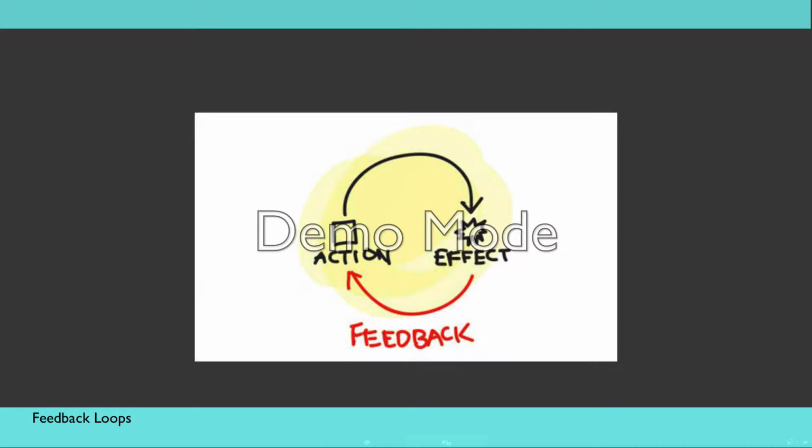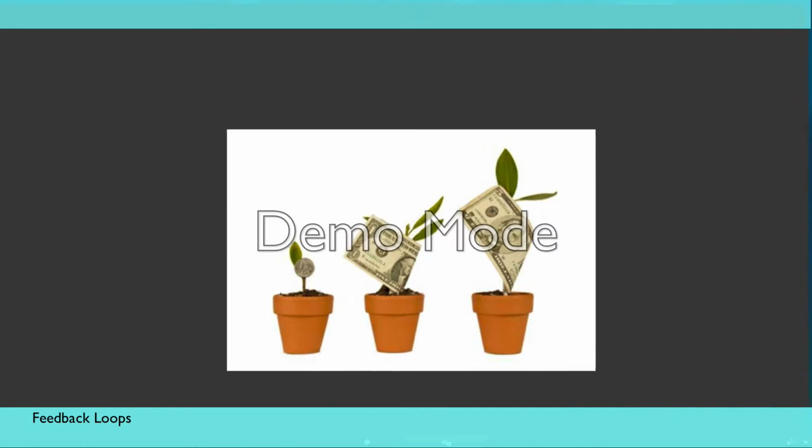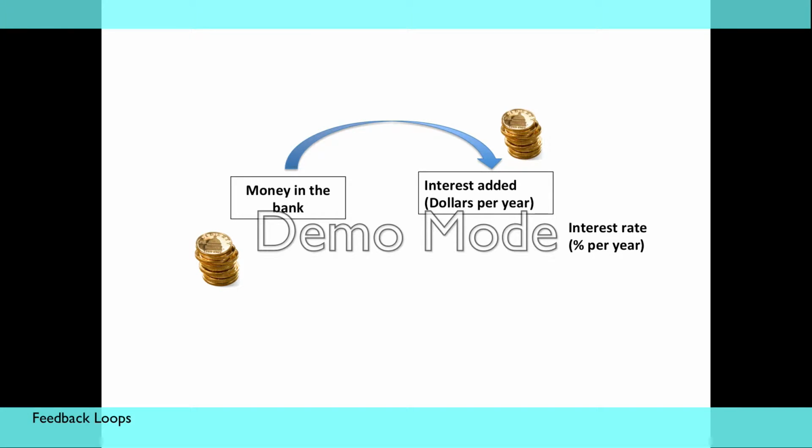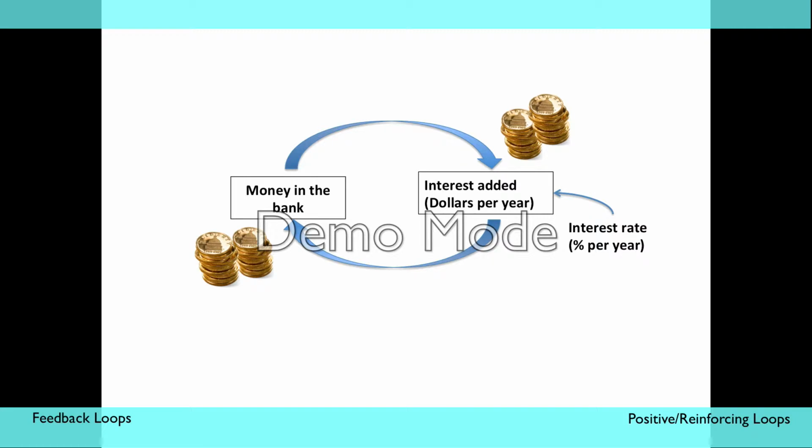This may seem a little confusing, so let's look at an everyday example of a feedback loop. When we save money in the bank, the amount of money we have will grow as the bank pays us interest. How does this work in system terms? We start saving with a certain amount of money in the bank. The bank then pays us interest on that money, increasing the original amount of money we had in the bank. The mutual impact continues and the bank pays us interest on the original amount plus the interest we were already paid, increasing the amount of money in our account even further. This is an example of a positive or reinforcing feedback loop, as indicated by the plus sign.